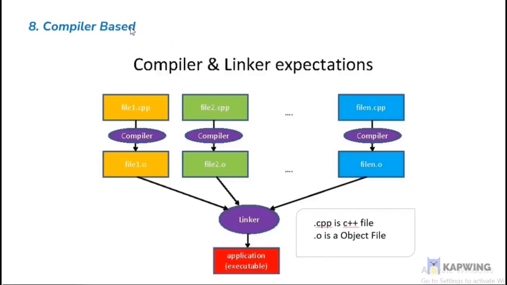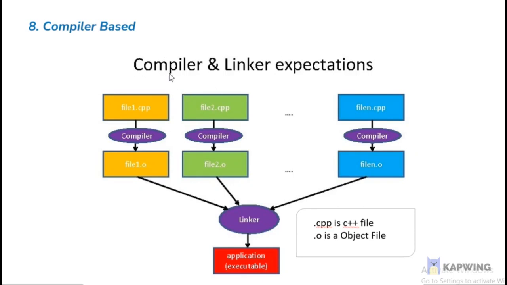The eighth one is compiler based. C++ is compiler based, as no interpretation is involved in C++ code. It is considered a compiler based language, which makes it faster than other programming languages like Java. Without compilation, you cannot execute C++ code.